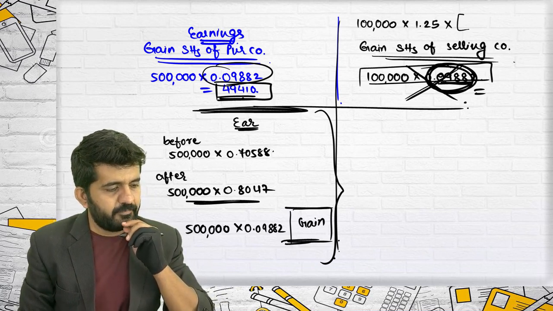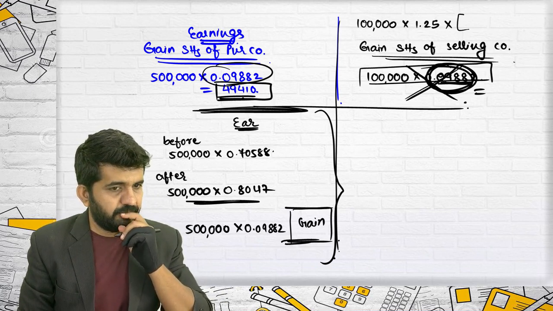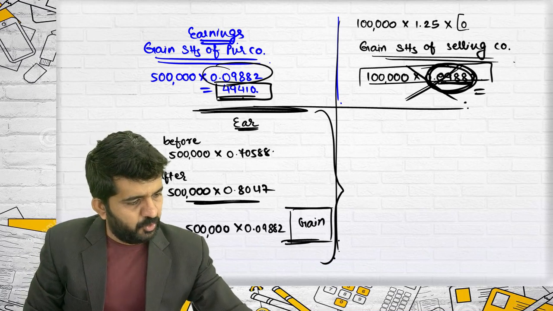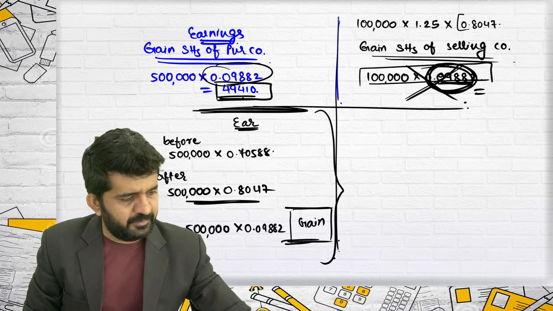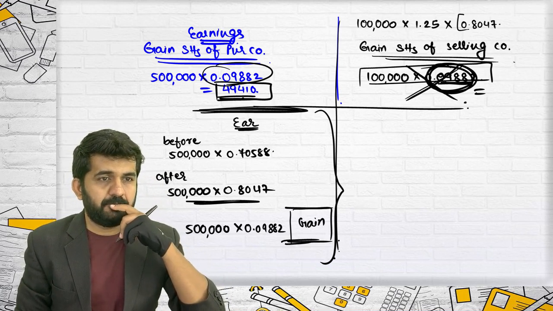You want gain, correct, sir? Yes, I want gain. Yes, then 0.8047. No, I don't think so.